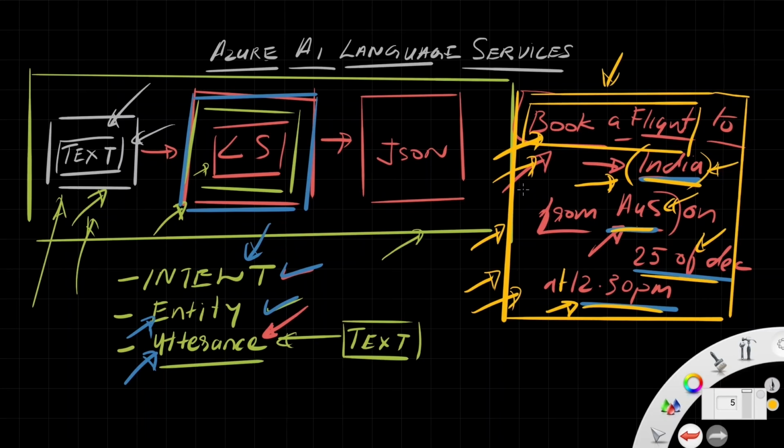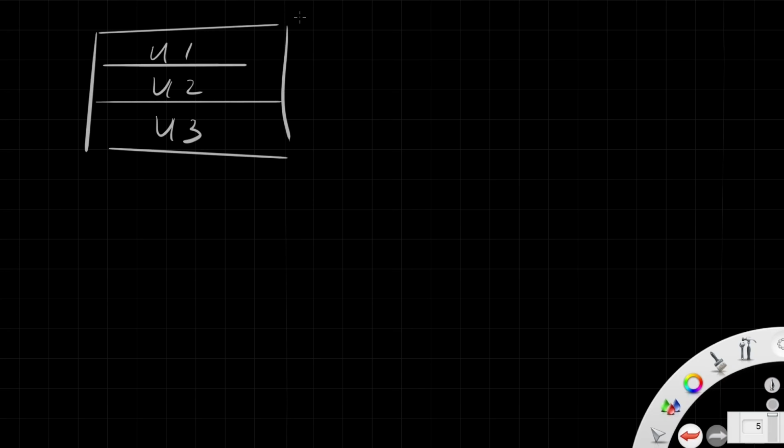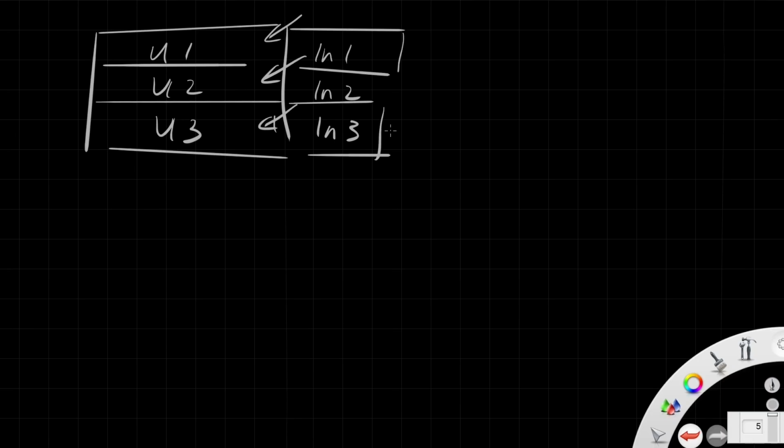So this is very common in a chat scenario. For example, a support assistant. You're creating a virtual support assistant. This use case is very easily achieved. So before we get into the studio and code, let's reiterate what we've been looking at. So we have a set of utterances or text. So these are the input text, different input text, and there is corresponding intent, intent 1, intent 2, intent 3, and so forth, and the parameters or entities.